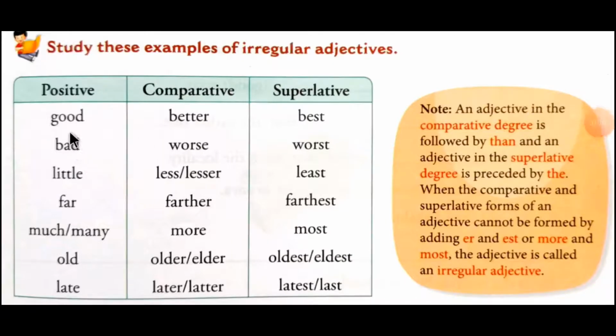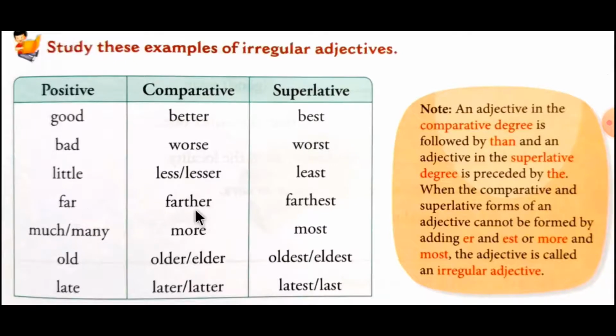The first adjective is good, it will become better in the comparative degree, and better will become best in the superlative degree. Then bad will become worse in the comparative degree, and worse becomes worst in the superlative degree. Same as little will become less or lesser in the comparative degree, and then it will become least in the superlative degree.